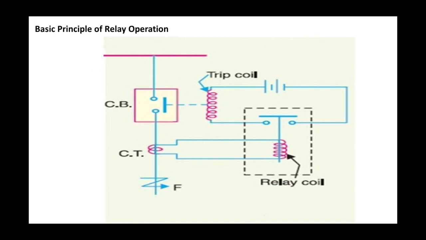After detecting the fault condition, the relay picks up and its contact will change from NO to NC. NO means normally open and NC means normally closed. So we can wire a particular kind of relay contact to the breaker tripping circuit. So whenever the relay picks up, the tripping of the breaker will take place.